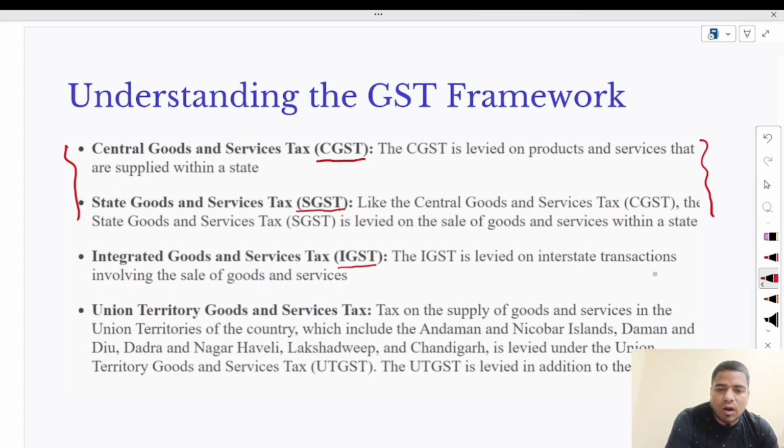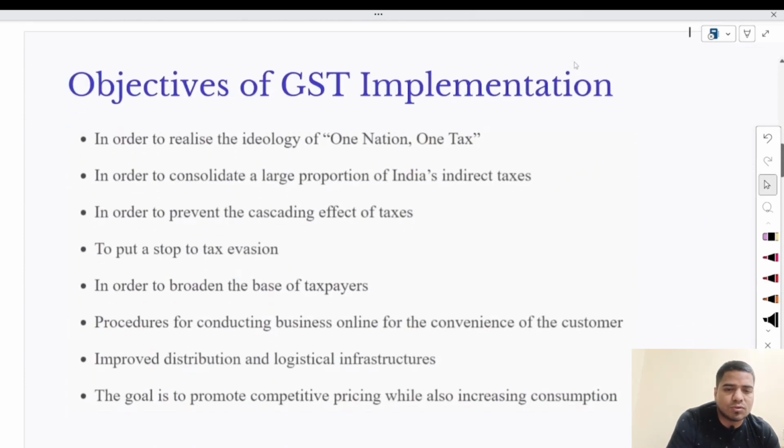Now if we talk about IGST, IGST will be levied for interstate transactions. Interstate transaction means outside the state. If you are living in Bihar and you are selling goods into West Bengal or Jharkhand, then only IGST will be applicable. And UTGST will be applicable when you are supplying goods and services in a Union territory, just like Andaman and Nicobar, Lakshadweep, Chandigarh. At that time, UTGST will be applicable. So these are the frameworks or types of GST.